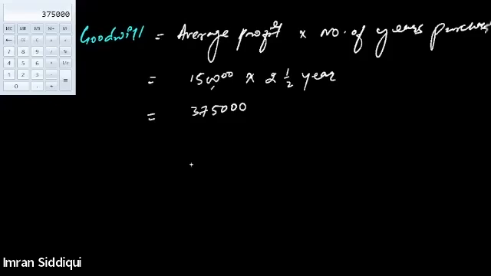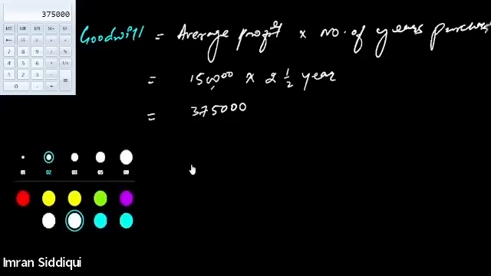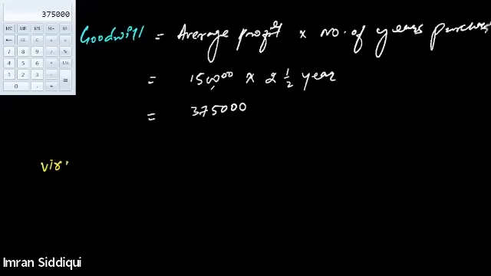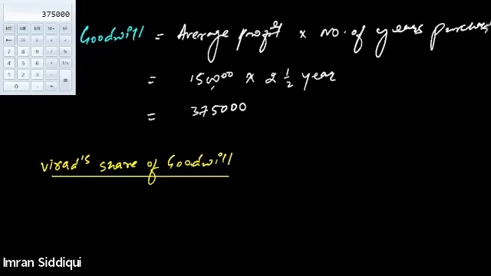So to determine Virat's share of goodwill, the total value of the goodwill is 3,75,000, right? We will multiply this with Virat's share in the profit.